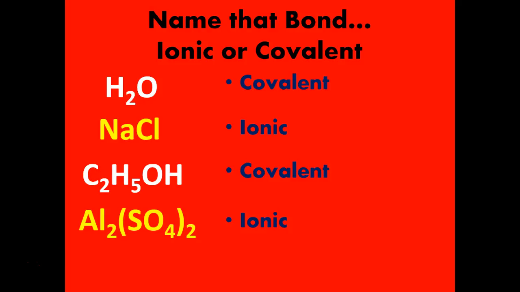Also, this SO4 is a special kind of substance, which we'll talk about later on in this unit and in some other units in the future, but SO4 is actually called a polyatomic ion. It's sulfate. Polyatomic ions are covalent substances that are also charged. Al2(SO4)3 has the aluminum metal in there, and it has that polyatomic ion in it, the SO4, and so what ends up happening here is that it's ionic overall.